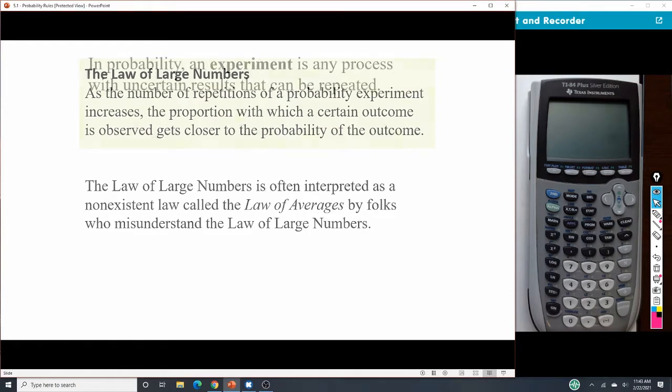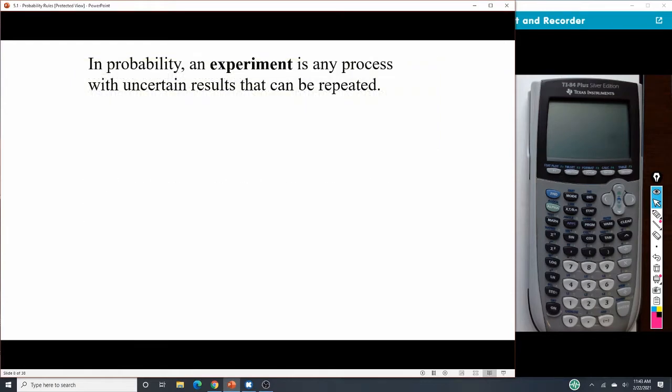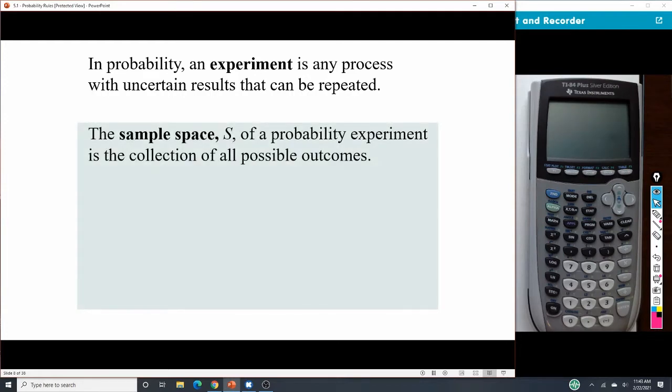So in probability, an experiment is any process with uncertain results that can be repeated. That's anything that we're doing, whether we're selecting things, flipping a coin, rolling a die, all of those types of things.